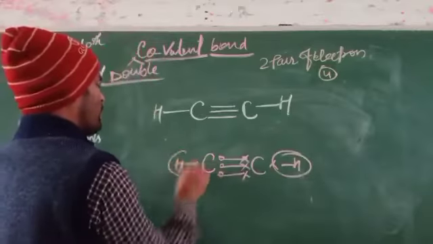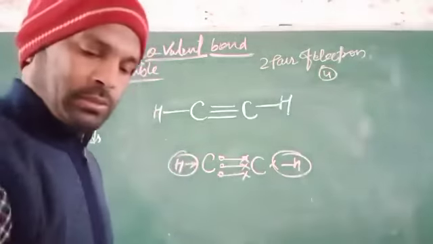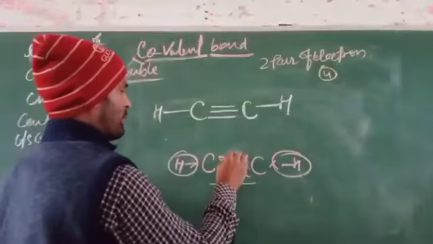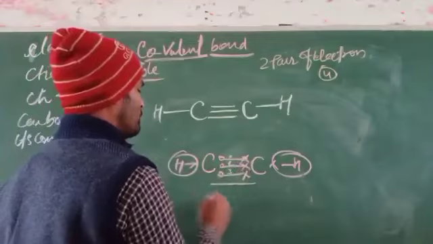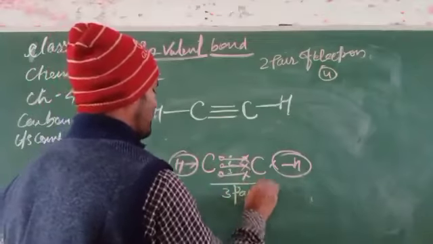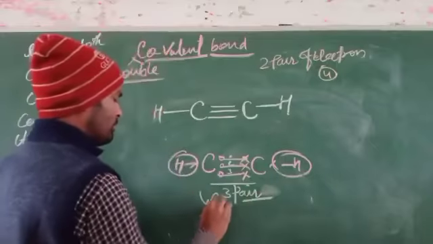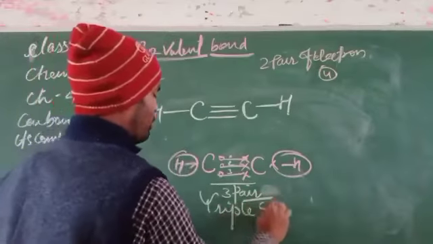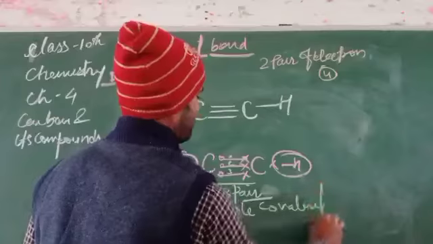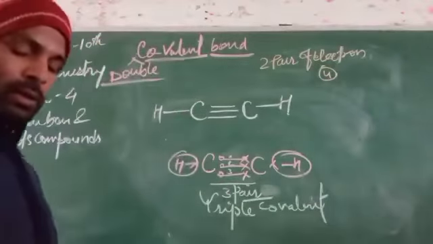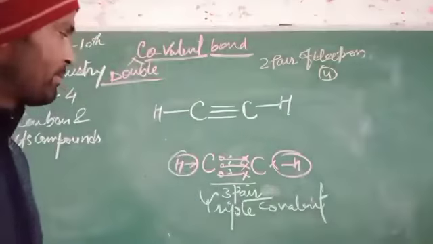Here is one shared by hydrogen. How many pairs are there? There are 3 pairs of electrons, 1, 2, 3. 3 pairs. So that one is called a triple covalent bond.